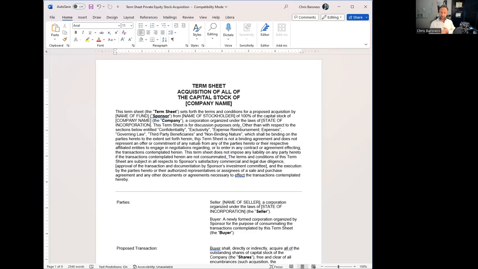What are the material terms? Get those agreed upon and in writing. If this is really well drafted, it'll save you some time and money when you give this to your attorney and they say, okay, I can do the purchase agreement a lot easier now because I know exactly what we're doing here. So those are the things to look for.